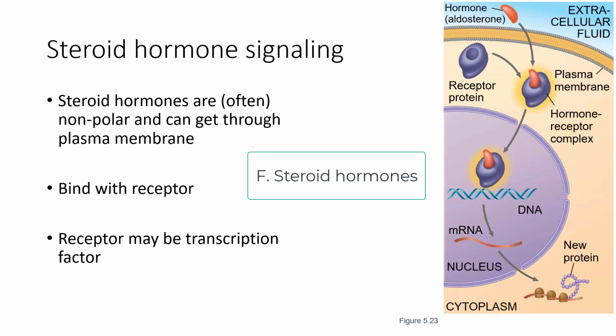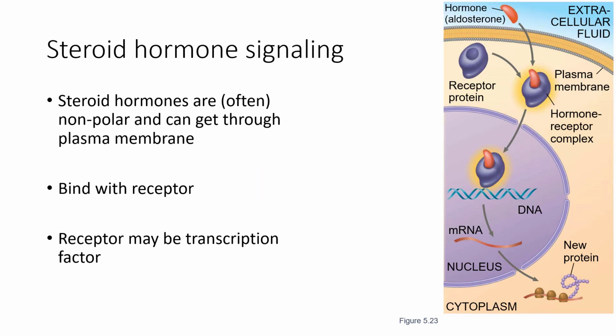Signaling by steroid hormones. So steroid hormones are often nonpolar and can just go straight through the plasma membrane. When they do so, they don't need to bind to a surface receptor. So there aren't G proteins, ion channels, kinases, or cyclic AMP there. They just find the actual receptor in the cell. And when they bind with the receptor, that receptor can then do something in the cell.